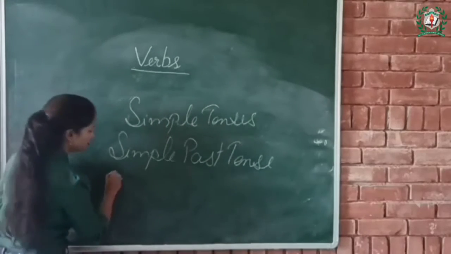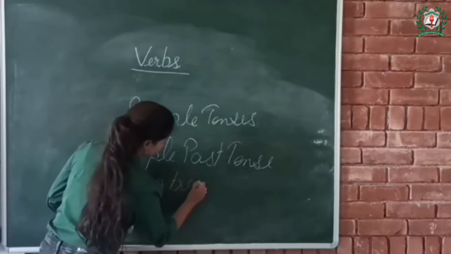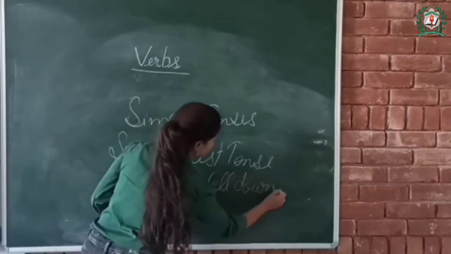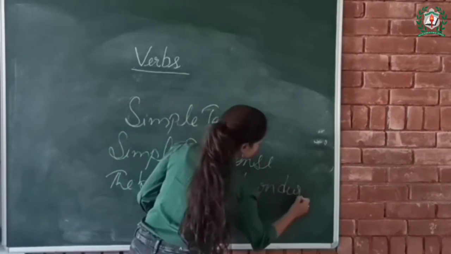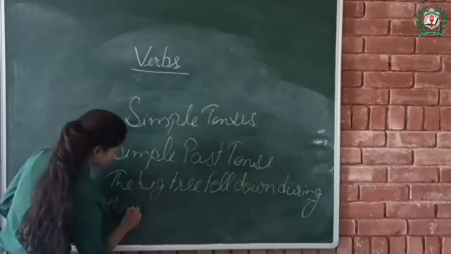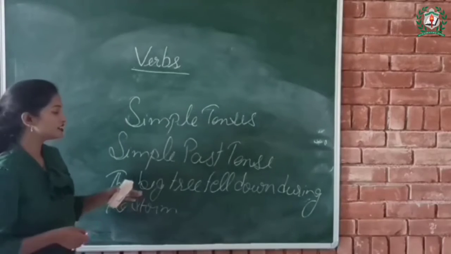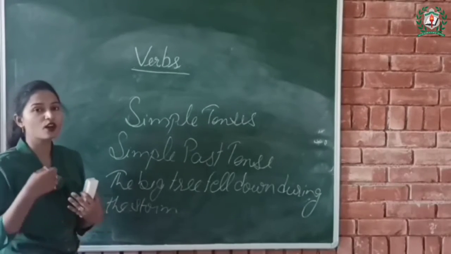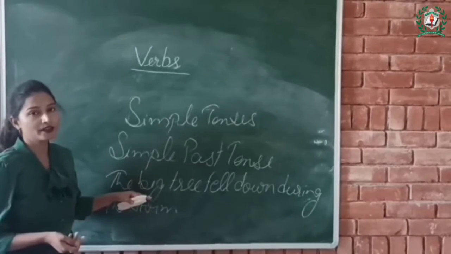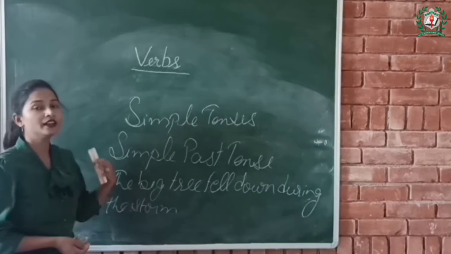For example, the big tree fell down during this storm. Children, this sentence tells us about an action of the past. When did this action happen? Maybe yesterday or a day ago.